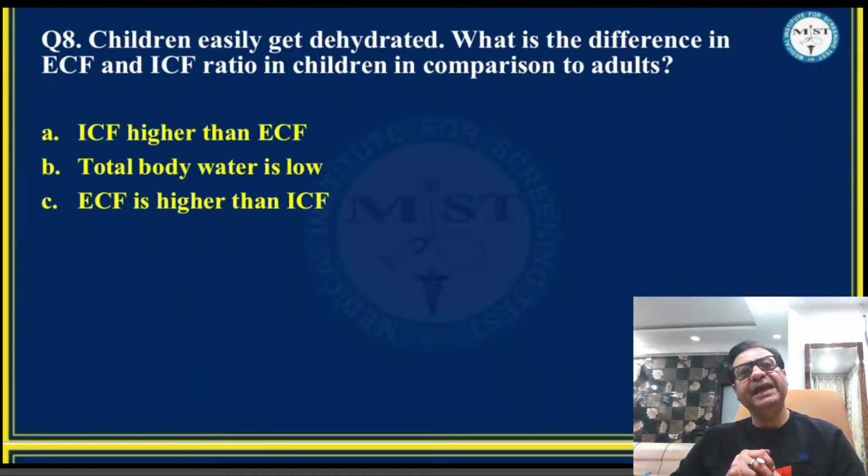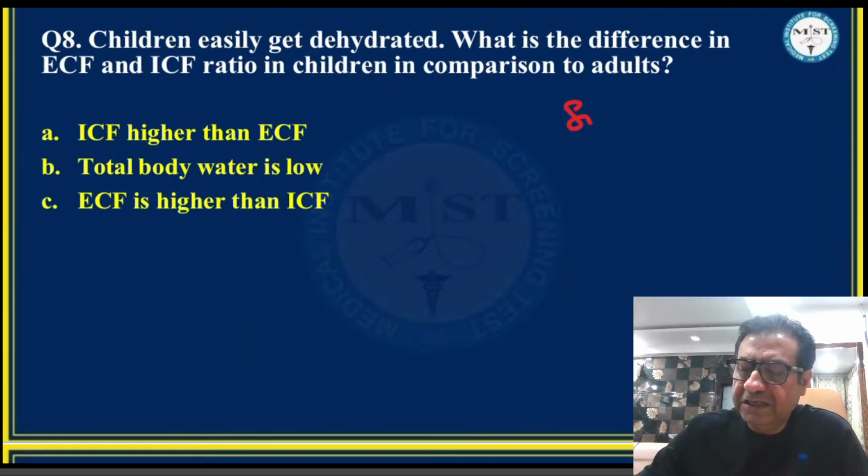Again, question number 8 is a question in which there was a lot of discrepancy as students were not able to narrate what exactly the question was and what the options were. So the question was, children easily get dehydrated. What is the difference between the extracellular fluid and intracellular fluid ratios in children in comparison to adults? See, the total body water is very high in the fetus. As much as around 90% of the total body weight is water in the fetus.